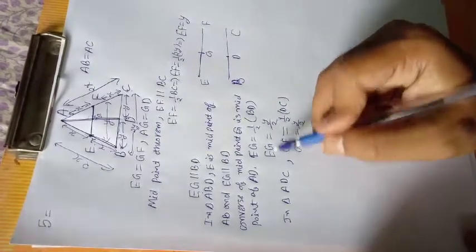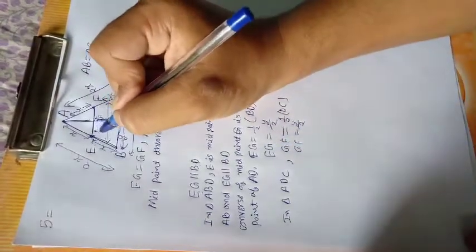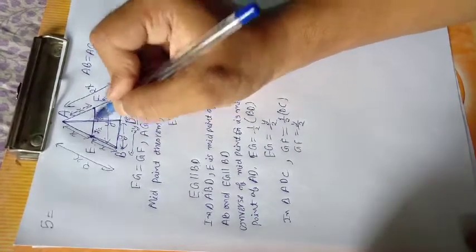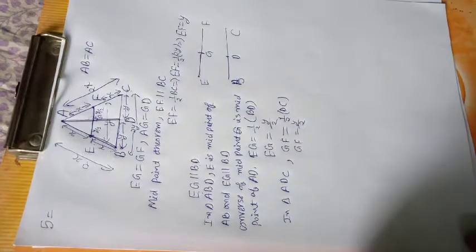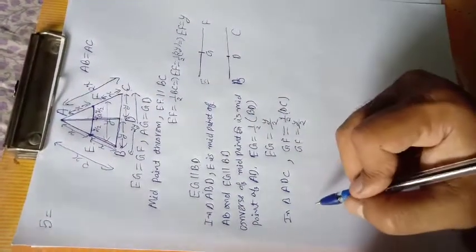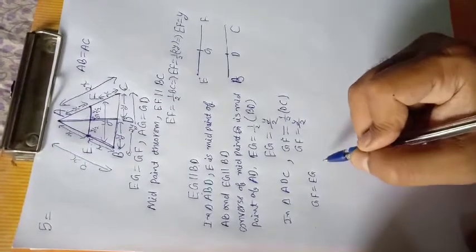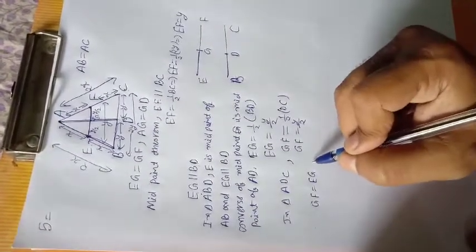Now EG equals y upon 2 and GF is also y upon 2. Then G is the midpoint of EF. So ED bisects EF, and GF equals EG. The first condition is proved.